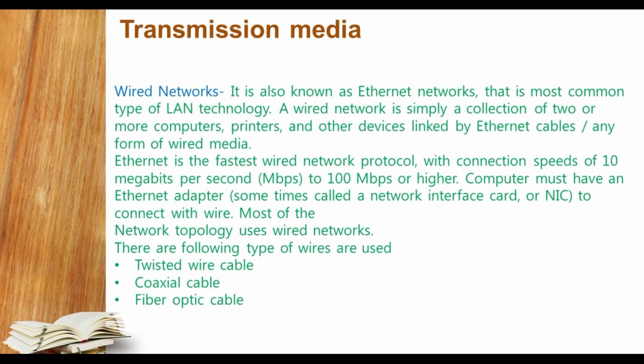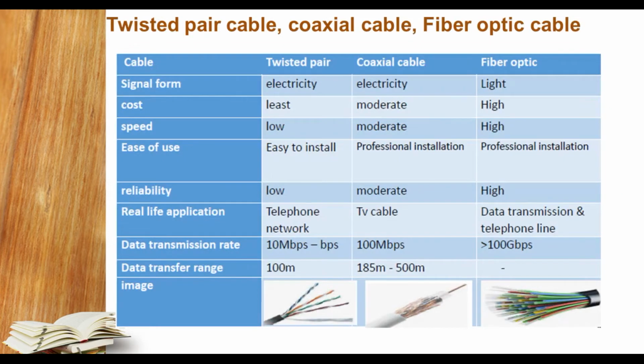Now, the following types of wire are there. First, twisted wire cable. Second, coaxial cable. Third, fiber optic cable. So we will understand it one by one, first their advantages and disadvantages.